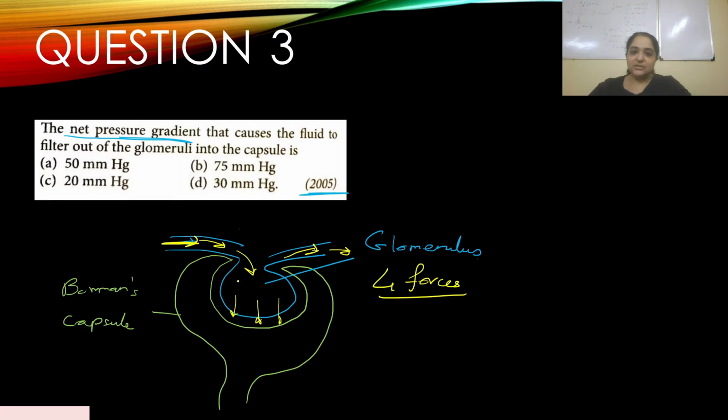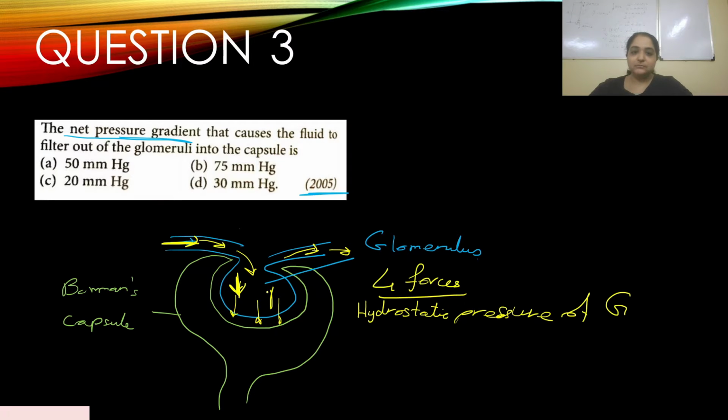The first force is the hydrostatic pressure of the glomerulus, of G. I'm just writing it as G. Now, if there's a hydrostatic pressure of the glomerulus, there is an oncotic pressure also.